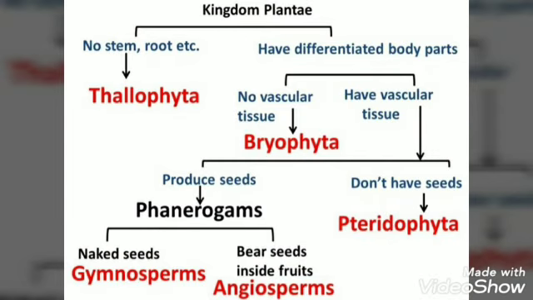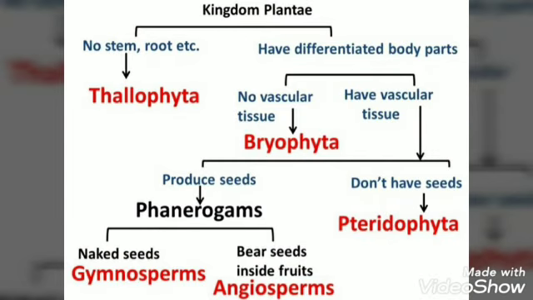That means seeds are not inside the fruit or a flower, for example, pine. But if it bears fruit, it will belong to the next division, which is Angiosperms, which have covered seeds in fruits or flowers. These are also known as flowering plants.